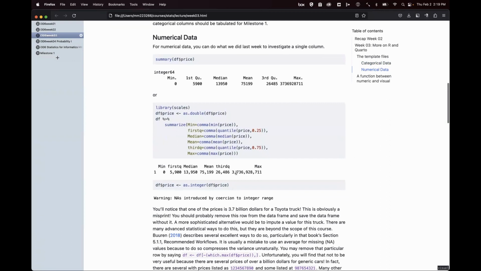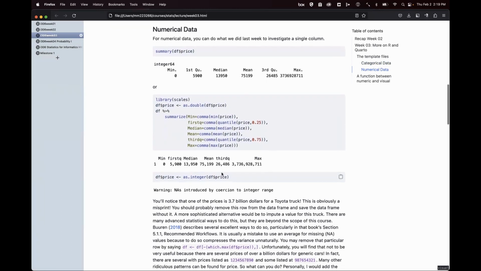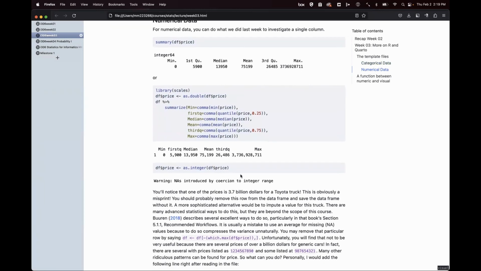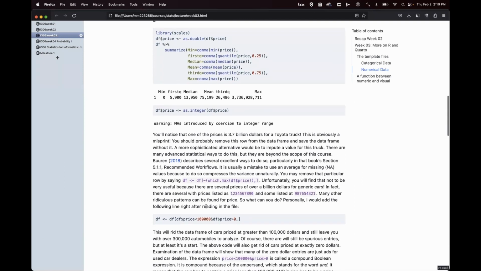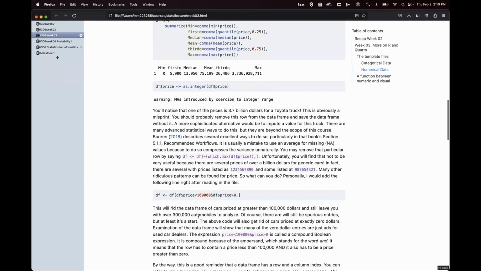So you now realize, after you've done this, that you're going to have to cut out some rows in the data set. You don't want any rows that have a price that's obviously ridiculous. There are several listed at over $1 billion, so these statistics aren't that meaningful. The mean has been dragged way upward by these outrageous outliers. So I give you an example here of how to get rid of all the cars that have a price of greater than $100,000. There are some that have legitimate prices greater than $100,000, some exotic cars, but for our purposes, if you do this, you'll still have over 300,000 automobiles to analyze.